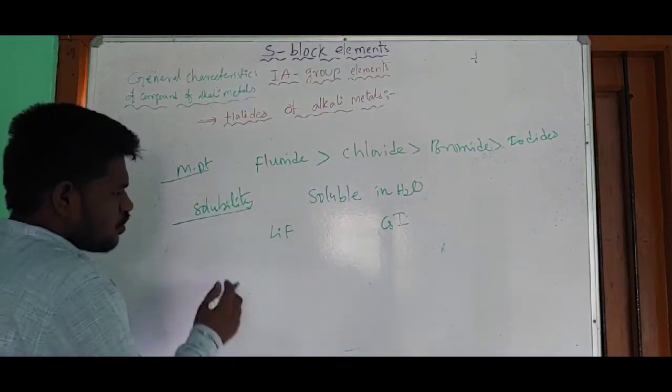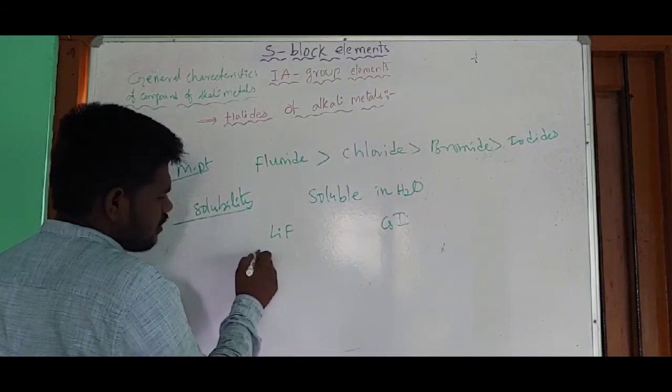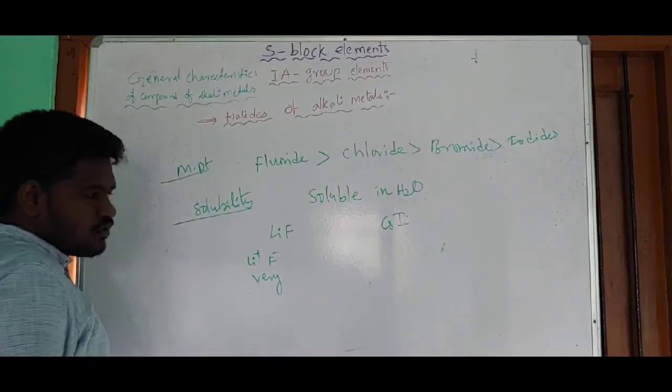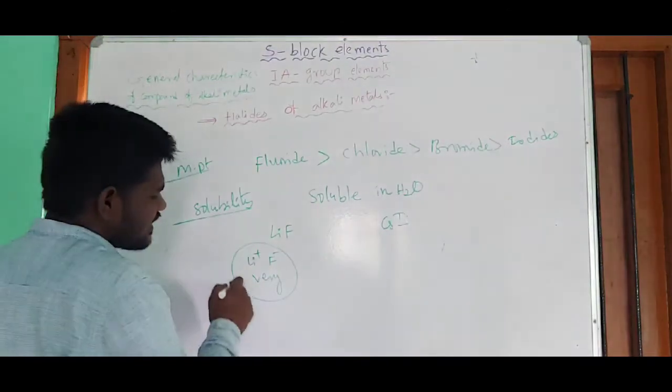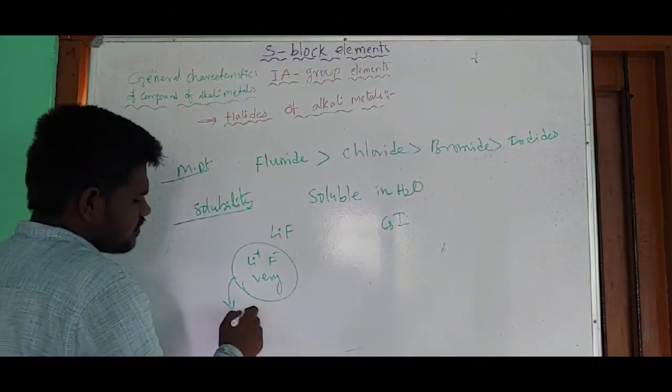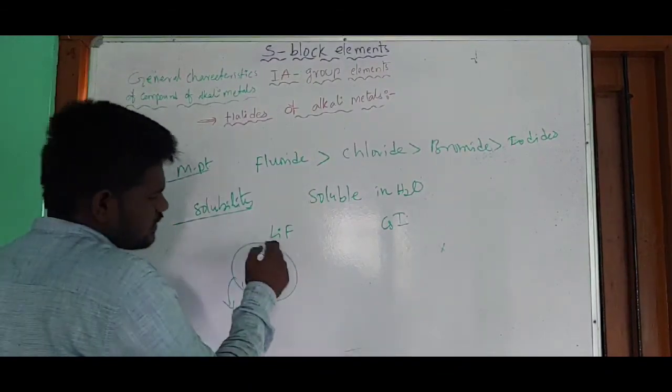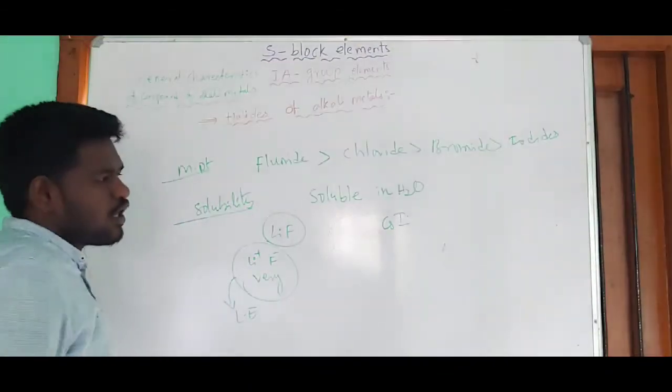In lithium fluoride, the sizes of Li+ and F- are very small, so the lattice energy is very high. Due to the high lattice energy, its solubility in water decreases.